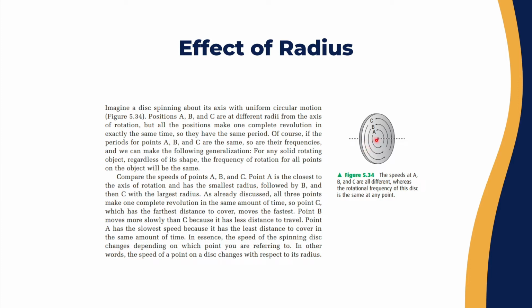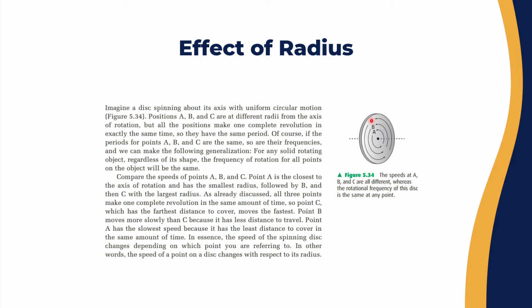Let's say we have a disc over here, that's the center of the disc. We have points A, B, and C at a certain distance from the center of the disc. A is the closest, B is in the middle, and C is the farthest away from the center of that disc. Now the disc is spinning about its axis with uniform circular motion, and positions A, B, C are at different radii from the axis of rotation. But each position makes one complete revolution in exactly the same time because they are on the same disk. So that means they have the same period.